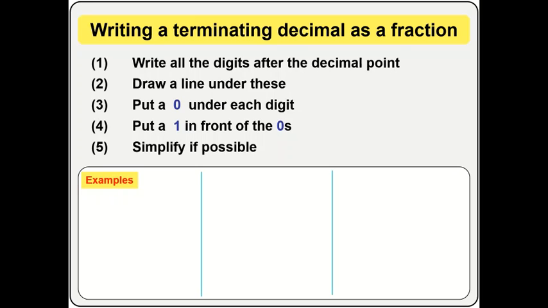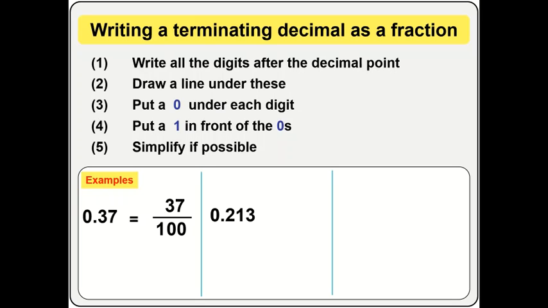So let's pick some examples. Look at 0.37. 0.37 can be written as 37. That's the first thing. Put it over, then put the zeros. Then you put 1 at the front. You have 37 over 100. Looking at it carefully, 37 over 100 cannot be simplified further because there is no factor that can go into 37 and 100 at the same time.